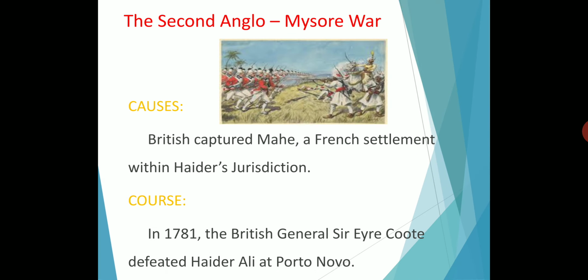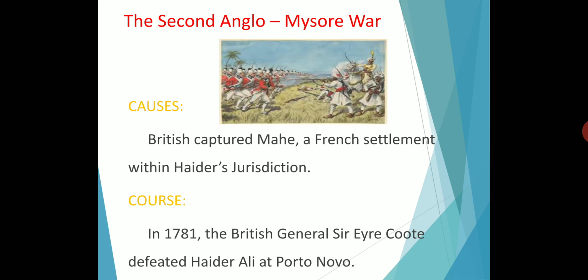So, causes. Causes means what is the reason for the Second Anglo-Mysore War, and how the Second Mysore War was going on. Okay, so causes: the English did not fulfill the terms of the Treaty of 1769. So what is the Treaty of 1769? The Treaty of Madras 1769. If any problem arose, both parties should help each other. It is the Treaty of 1769.